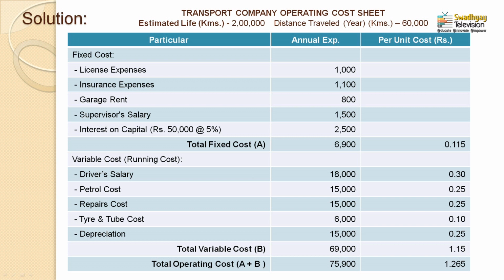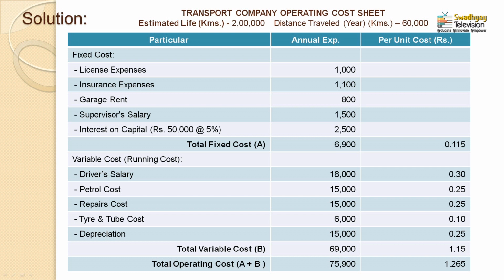All the 5 costs including depreciation, 69,000 rupees is the total variable cost, and divided by the 60,000 effective mileage, which comes to 1.15 rupees per kilometer cost, per unit cost or per kilometer. Unit is here kilometer, and that is why the variable cost per kilometer is rupees 1.15.